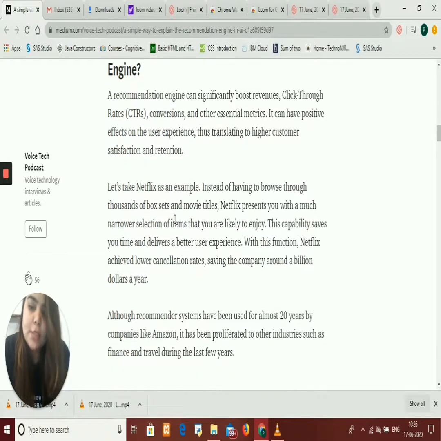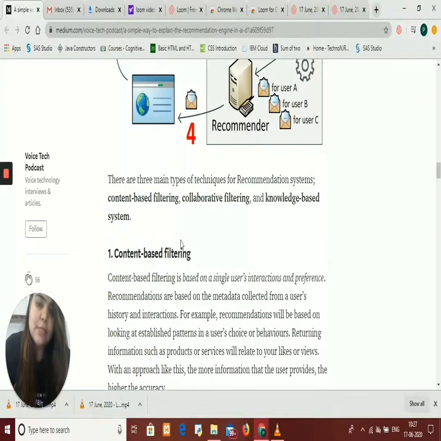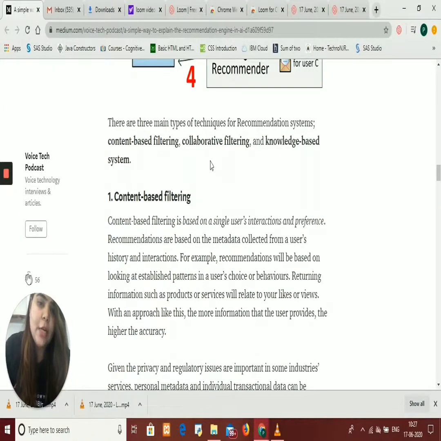Just like on Netflix, instead of having to browse through thousands of sets of movies, it presents a much narrower selection of items that a user will most likely attend to. It is based on two kinds of filtering: content-based filtering and collaborative filtering. Next, collaborative filtering will be explained by my friend Shruti.